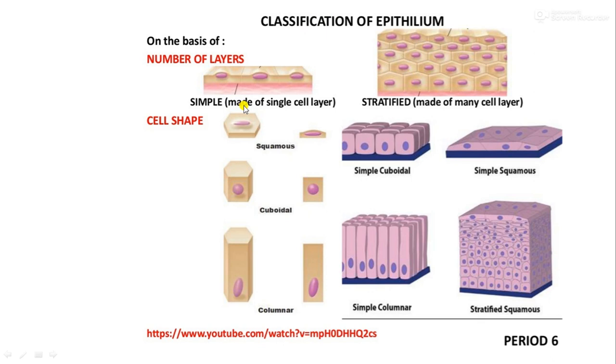The simple epithelium is made up of a single layer of cells, you can see here, and this is the basement membrane. And the stratified epithelium, see, there are many layers of cells. So this classification is based on the number of layers. Now based on the shape, epithelial tissues are classified into squamous epithelium, cuboidal epithelium, columnar epithelium. And when cuboidal or columnar epithelium has cilia on top for different purposes, then it is called the ciliated epithelium.